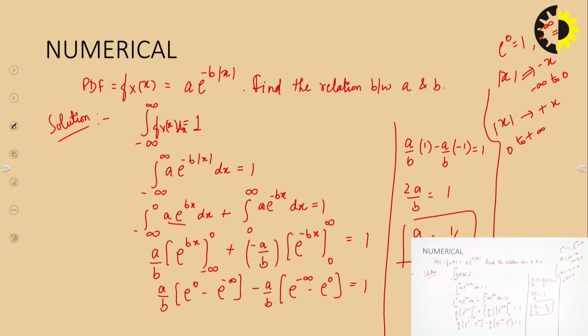By using the property of PDF, that the area under the PDF curve is equal to 1, we have found the relationship between a and b. So these are the kind of numericals which you can find in your university or internal exams. What you have to do is just remember the properties of PDF and CDF, and this is one of the most widely used properties of PDF, that the area under the PDF curve is equal to 1. Using these properties you can easily solve such kind of numericals. So that's all for this lecture. Thank you.